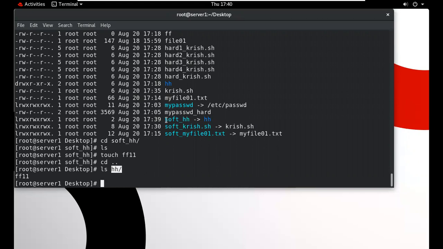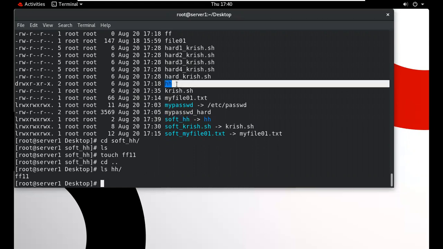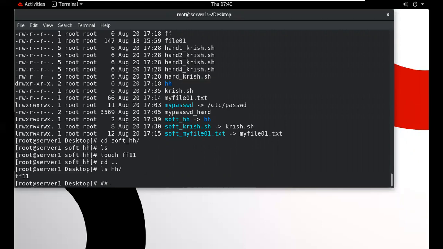So we can create a soft link for the folder, and we can also create a soft link and a hard link for the file. File and folder we can create. A soft link can be created for a file and a folder.